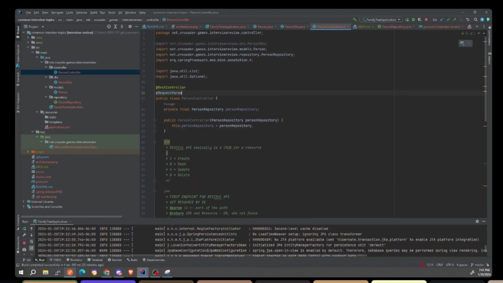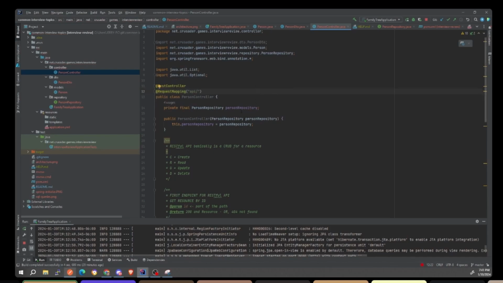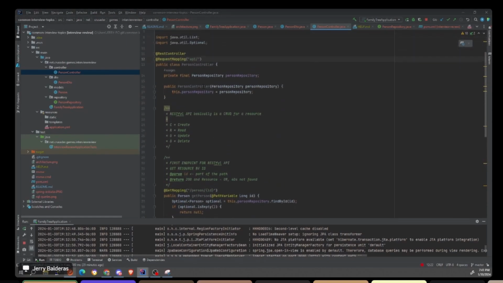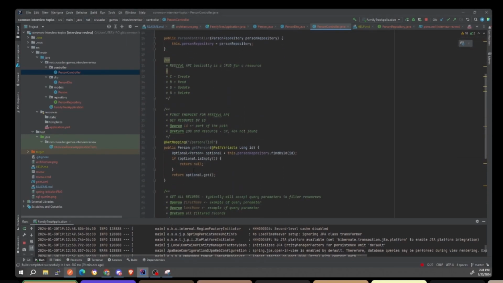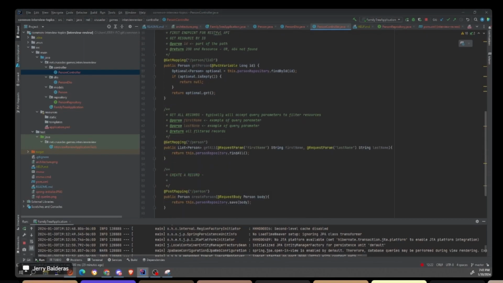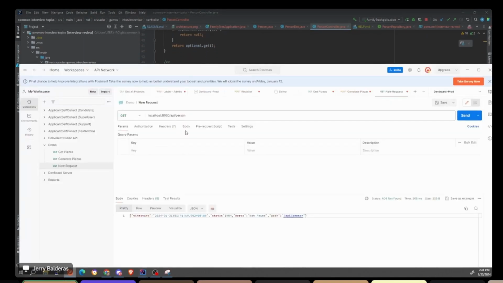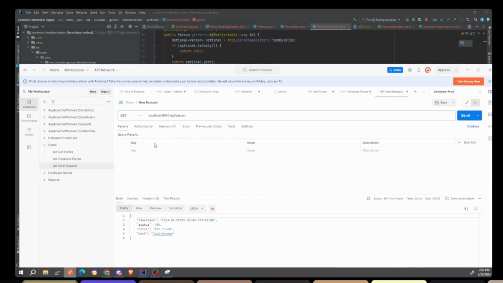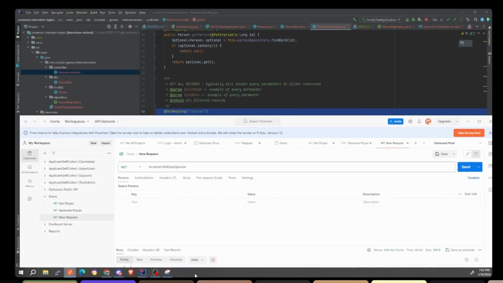At request mapping. You don't have to put API, but it's kind of nice to have at the root. If you don't know this, if I put the request mapping here, every endpoint here will start with API. So this will be API/person/ID, API/person. And that's what I'm calling here. I'm calling GET localhost API person, which is this one right here. I want to get all the records. So I'm going to go ahead and hit send. And oh, I have to rerun it.